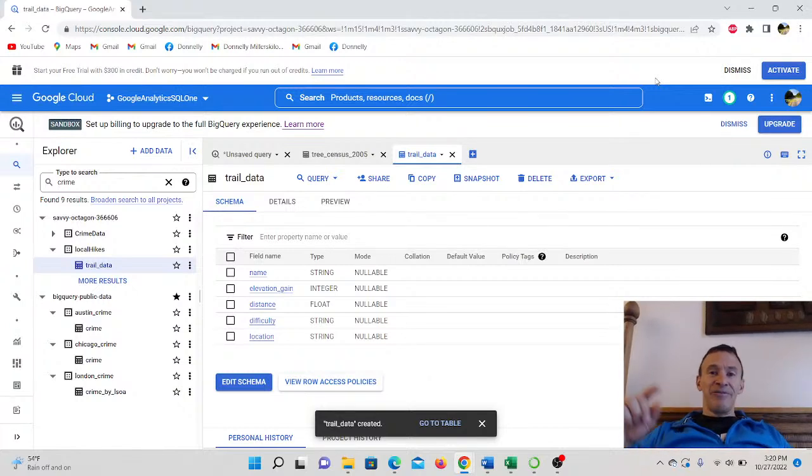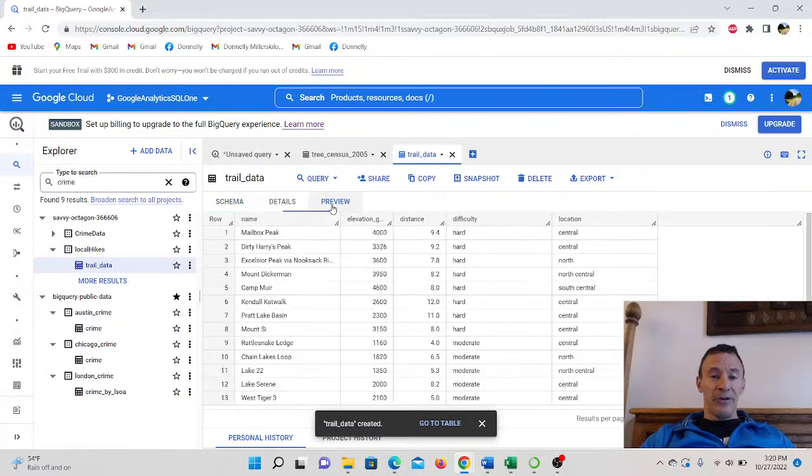Okay, let's say you've got guide number one, and he's only interested in doing easy hikes. So, first of all, I've got this data set here, trail data. So what you can do here is you can just get a preview of the data. So here I've got the name, the elevation gain, the distance, and the difficulty.